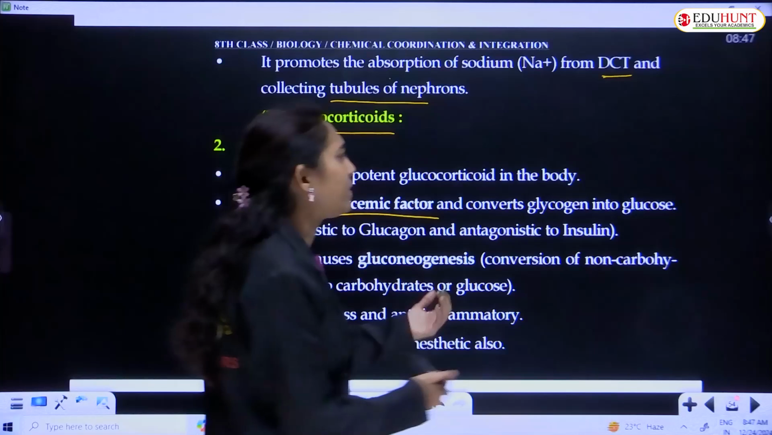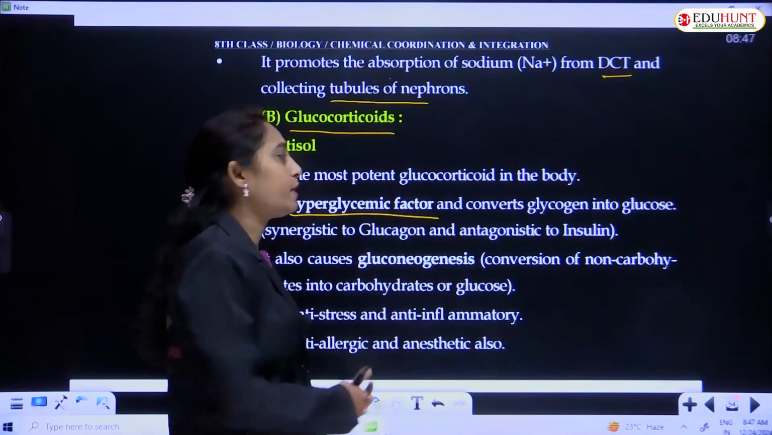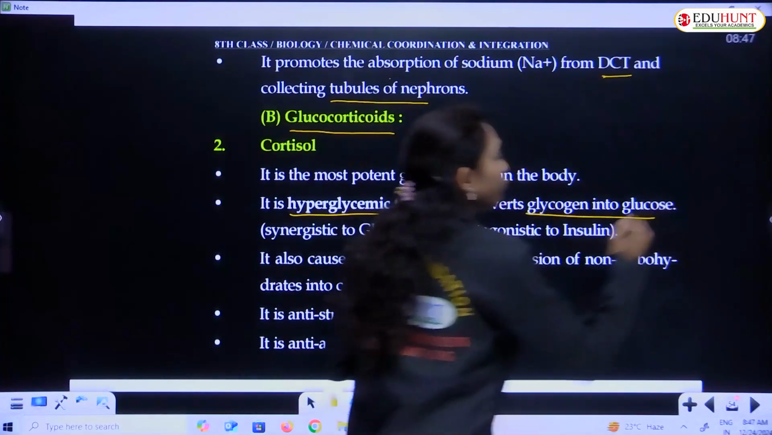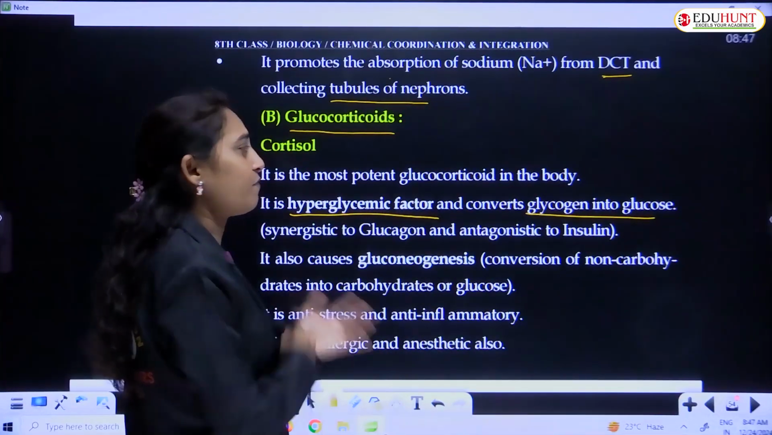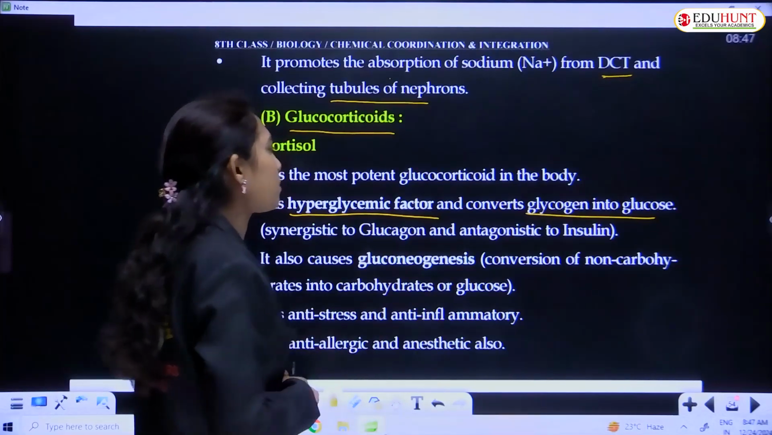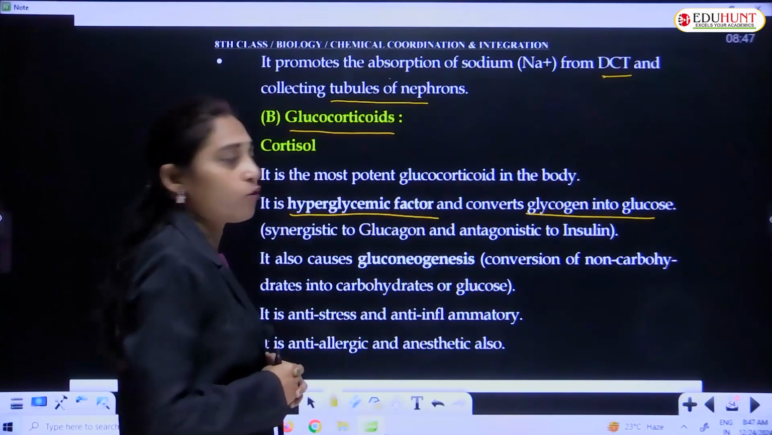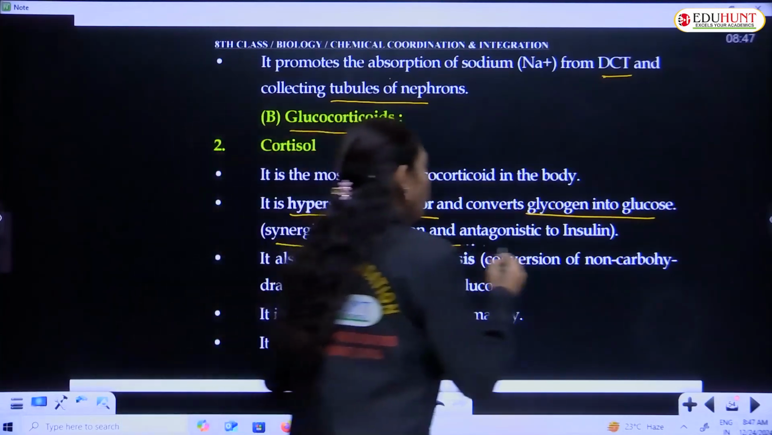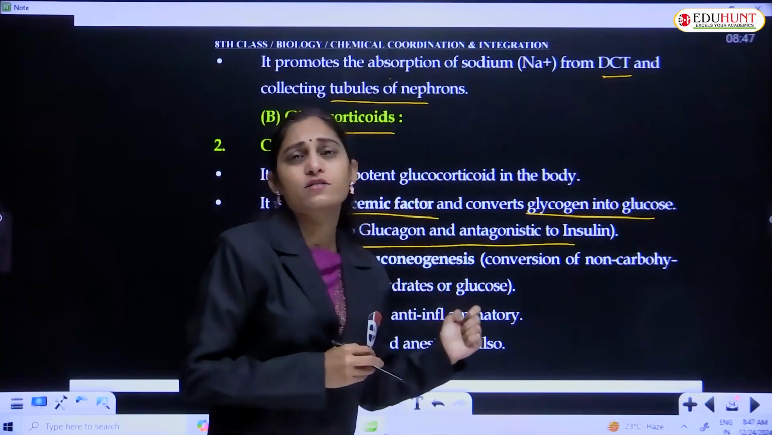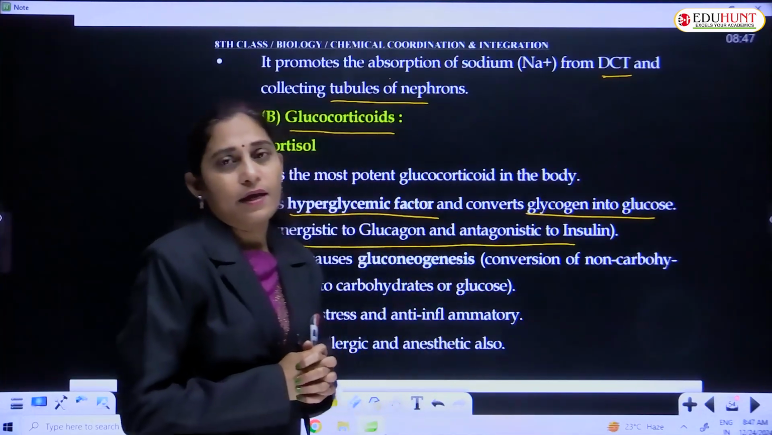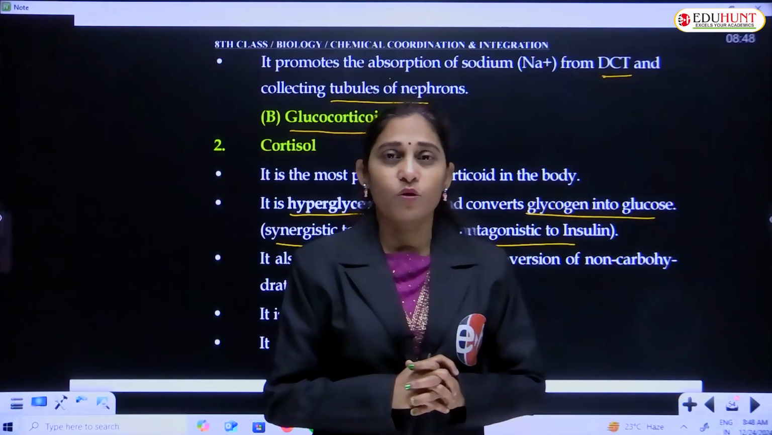Here also cortisol converts glycogen into glucose. That is the breakdown of glycogen, called glycogenolysis, and it is synergistic to glucagon, as I just mentioned, and antagonistic to insulin. Insulin is the hypoglycemic hormone.